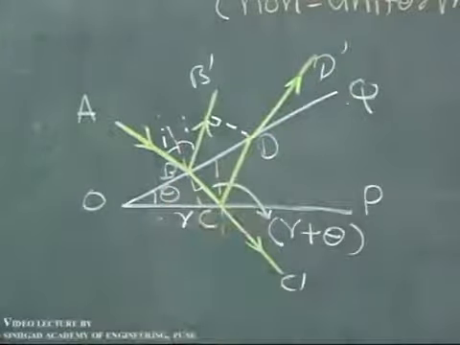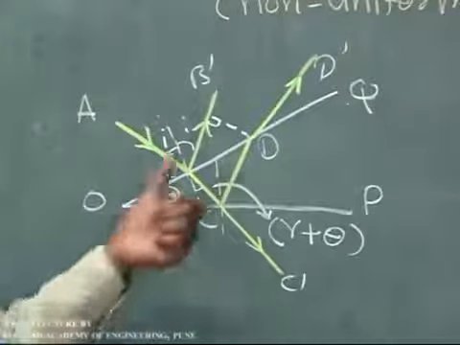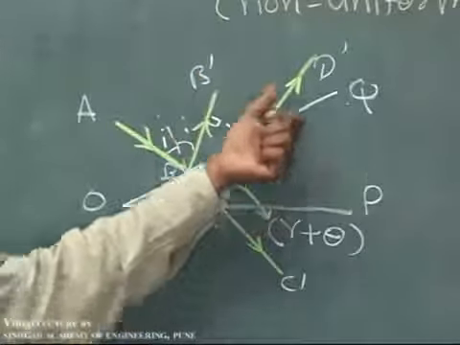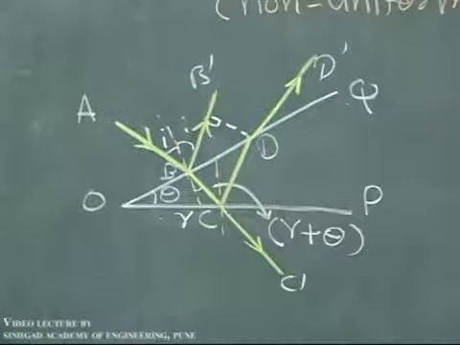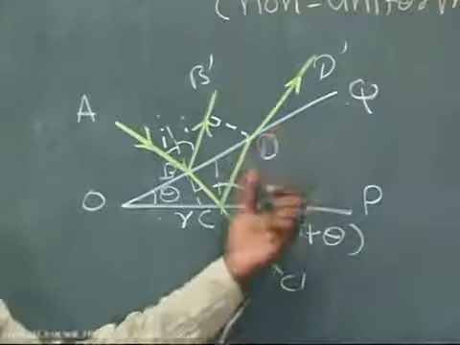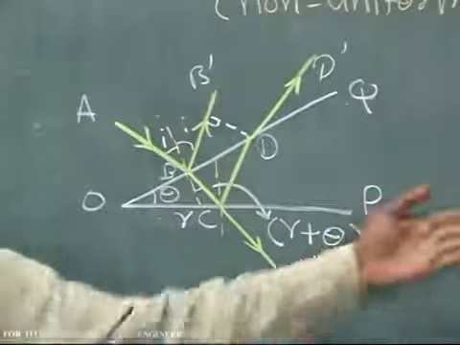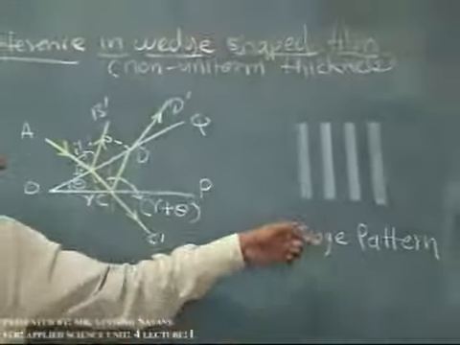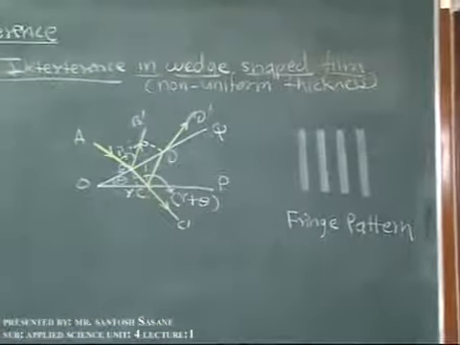So in this way multiple reflections will occur here, and in the reflected system you will get the two rays, that is ray BB dash and DD dash. These two rays will interfere and we can observe the interference pattern. Now the interference pattern in case of this vase-shaped film can be observed somewhat like this, alternate bright and dark fringes. So this is the fringe pattern for this vase-shaped film.